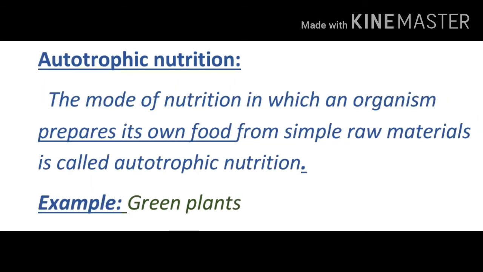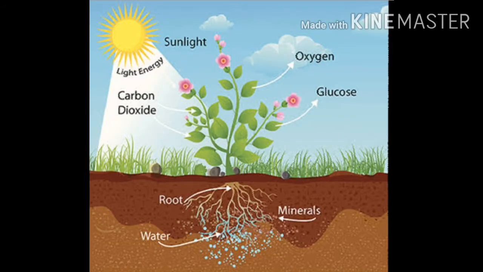We see how to define autotrophic nutrition. The mode of nutrition in which an organism prepares its own food from simple raw materials is called autotrophic nutrition. Auto means self. So organisms can prepare their own food by themselves without anybody's help using simple raw materials. An example of autotrophic nutrition is plants. So green plants are called autotrophs.